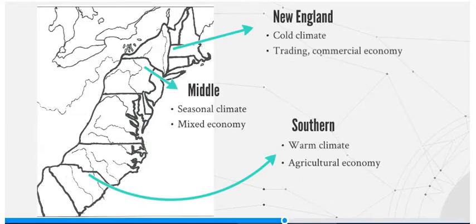Now up here in New England, farming on a large scale is not going to happen for you. If you're like, I want to be a farmer and also live in Massachusetts, your life is going to be tough because it's not like you can grow tobacco in Massachusetts all year round. And the amount of crops you are able to produce in New England is significantly smaller than the amount you'd be able to produce somewhere else. So instead of doing that and trying to farm, which is kind of a lost cause in New England, they decide, you know what, we're going to be a trading economy.